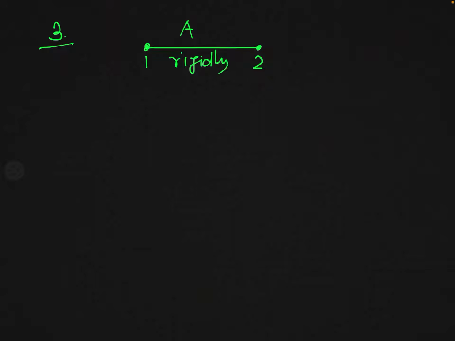And another diatomic molecule is B. It has also two atoms, but the problem says that the atoms of this diatomic molecule B are not rigidly fixed, but are fixed by finite stiffness.